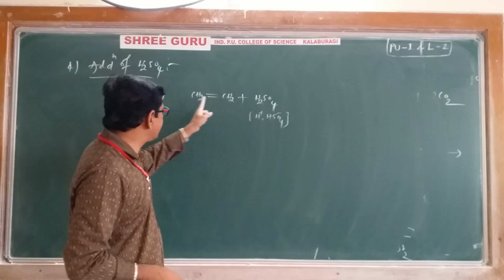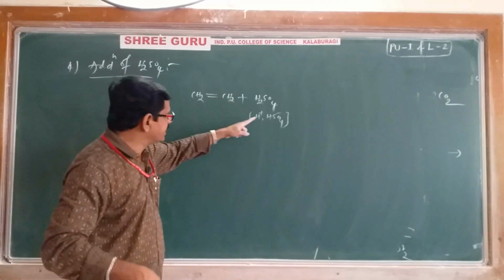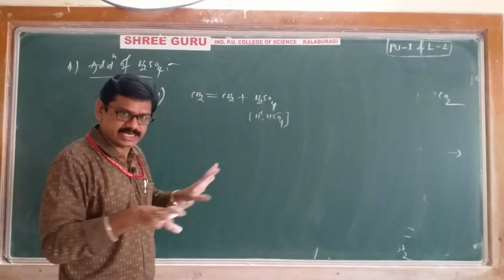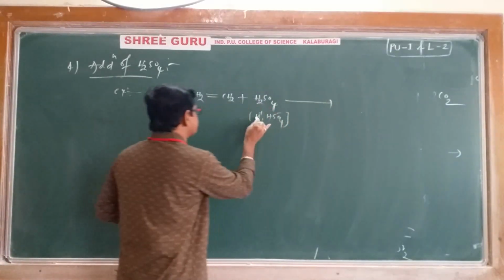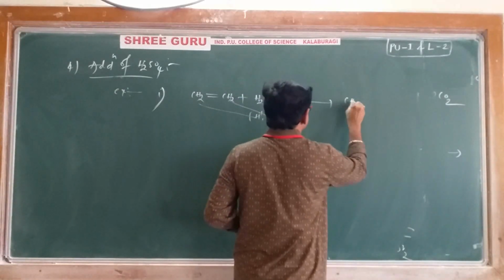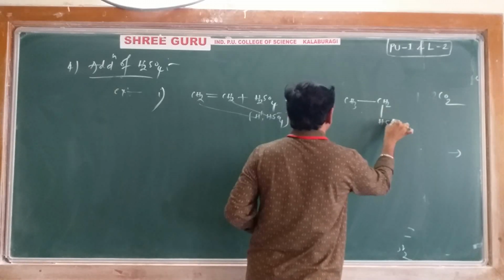H plus can add here and HSO4 minus here, or H plus here and HSO4 minus there. There is no problem because it is a symmetrical alkene. That's why I am adding H plus here and HSO4 minus here. You will get CH3 single bond CH2 HSO4.